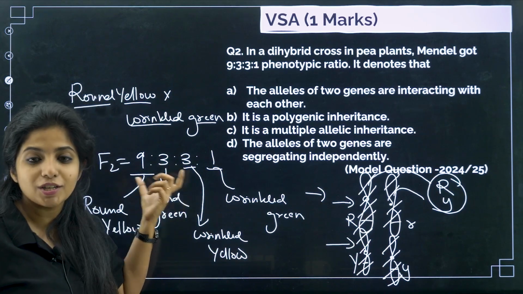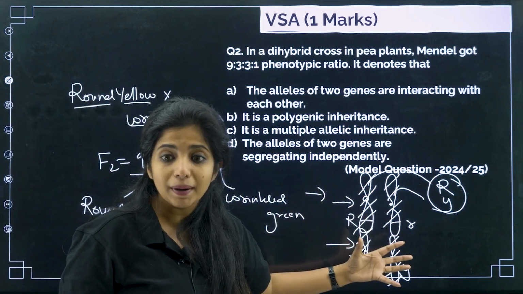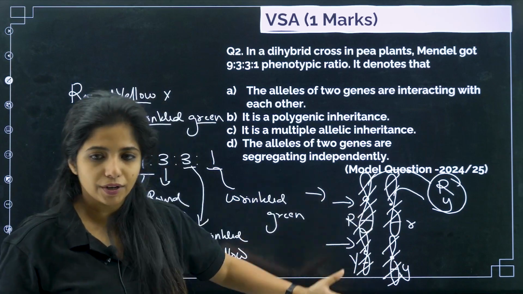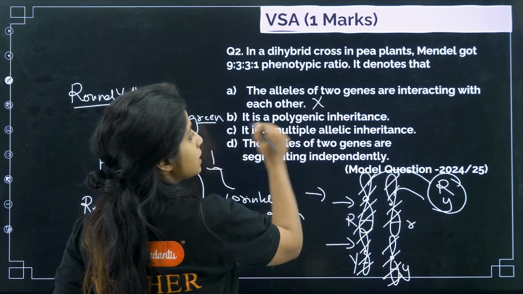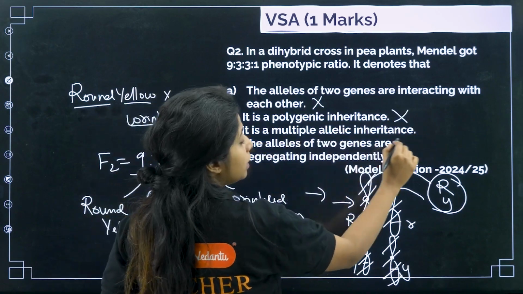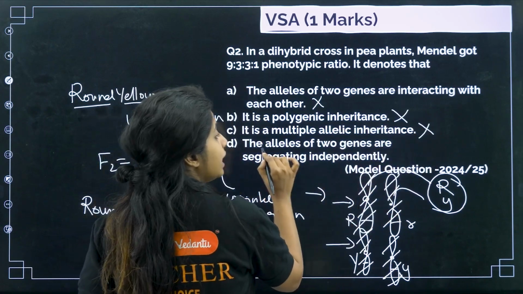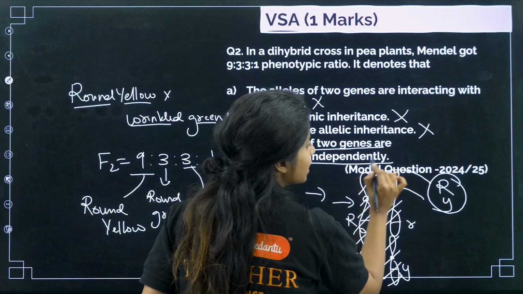You see new combinations because they are independently assorting, my dear children. So, alleles of two genes are interacting with each other? No. Is it a polygenic inheritance? No. Is it a multiple allelic inheritance? No. The alleles of two genes are segregating independently.